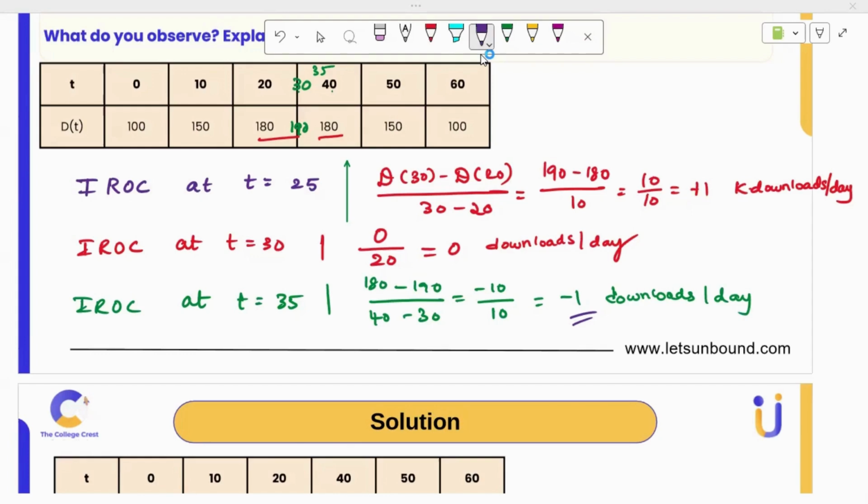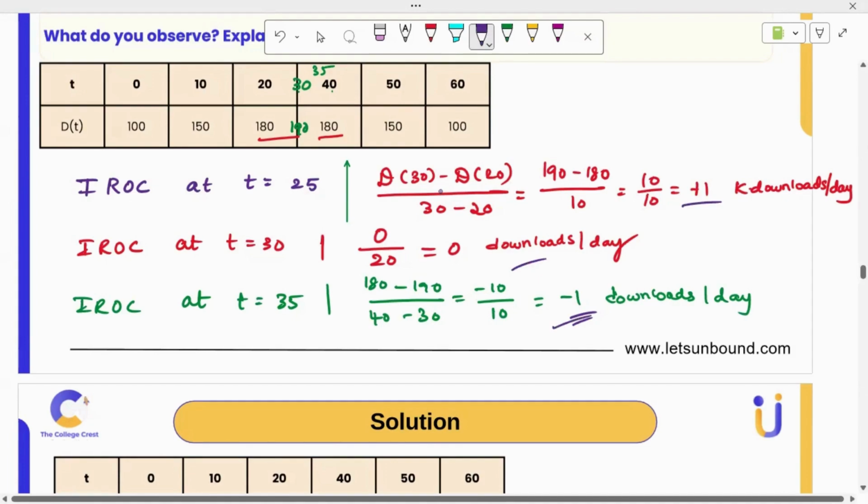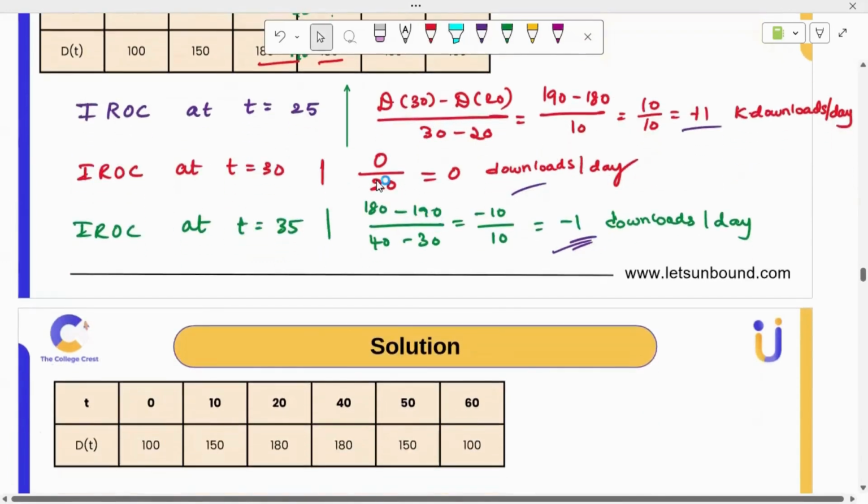So what you observe here, even the rate of change is symmetrical in nature. We find the instantaneous rate of change. So we can see it's +1, then +1 means increasing behavior, rate of change, right? Then it's 0, then it comes down.